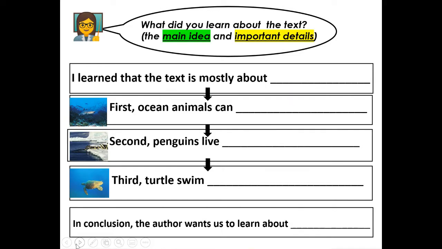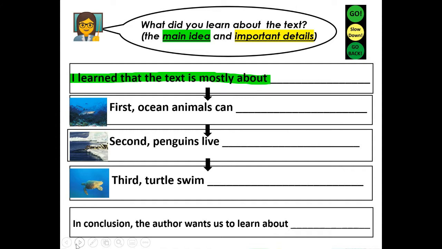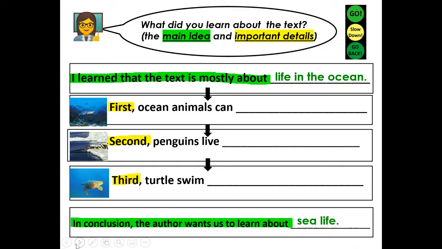All right, you're going to answer this question. What did you learn about the text, the main idea and important details? Green means go. I'm giving you your topic sentence. You do not need to write it. I learned that the text is mostly about life in the ocean. Now, then you're going to slow down. You're going to give me your first detail sentence in a complete sentence, then your second detail sentence, and your third detail sentence. And then I'm going to give you your conclusion. In conclusion, the author wants us to learn about sea life or life in the ocean.